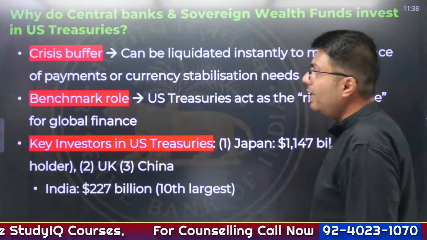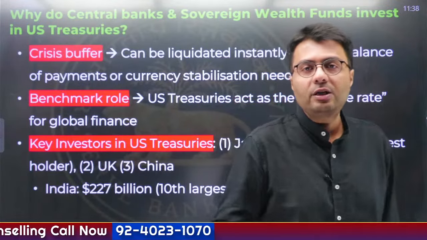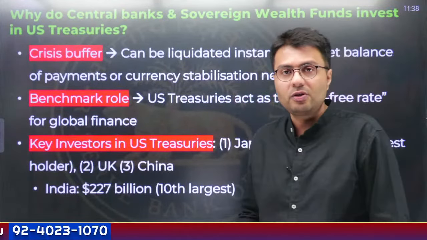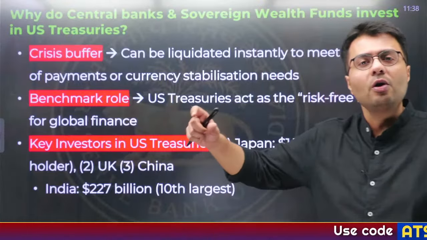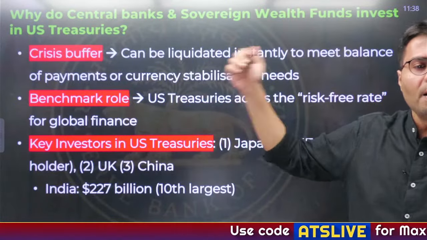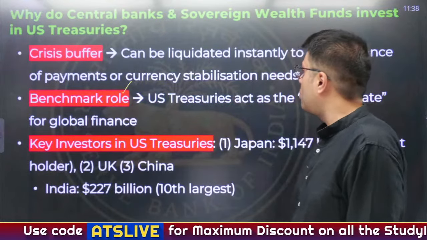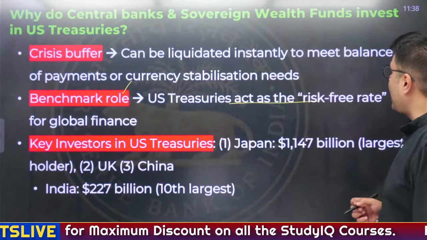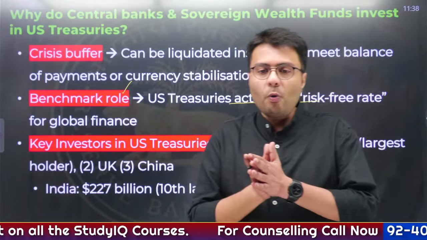Similarly, it can also be used as a crisis buffer. Whenever any government faces what is known as a balance of payment crisis, in order to get surplus dollars, they can easily sell off these US government securities in the market and get their payments. And they also have a very important benchmark role, as US Treasuries act as the risk-free rate for global finances. So you understand now what a benchmark is?